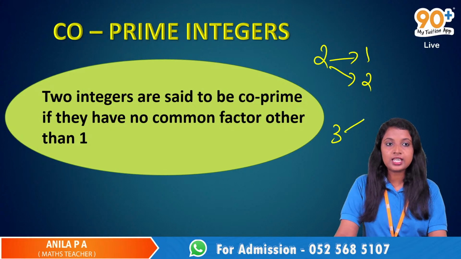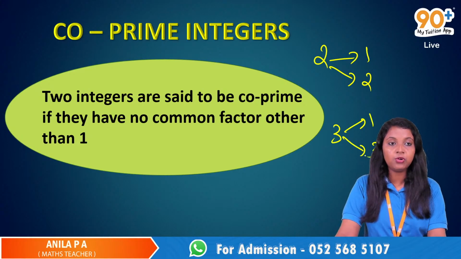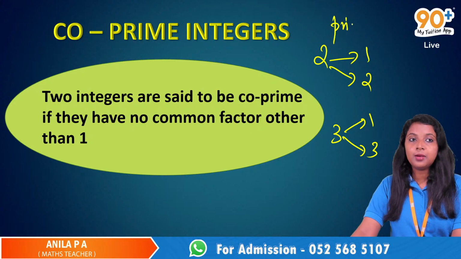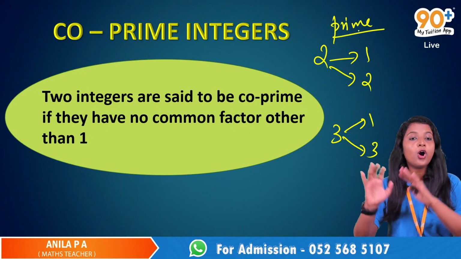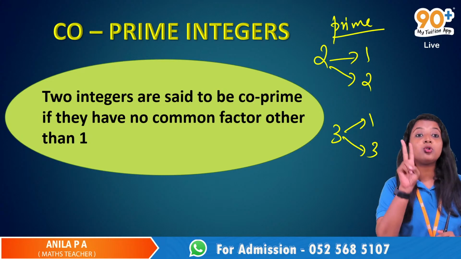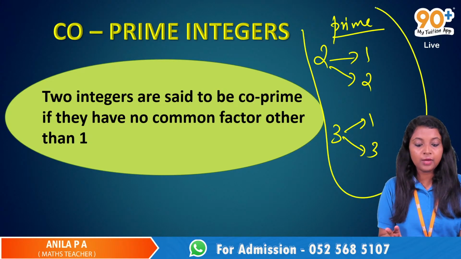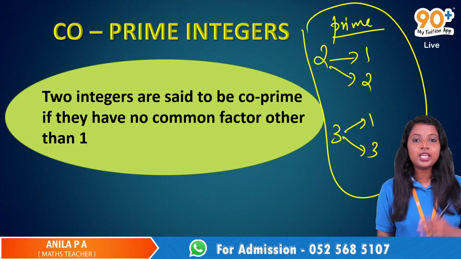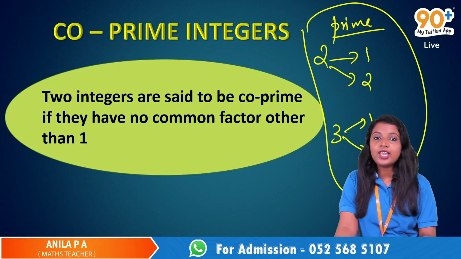Then if it was 3, it has 3 and 1 as the factors. So that was the case of prime numbers. But here we have co-prime, and here we have 2 integers. Earlier we were talking about only 1 integer and the factors of that integer. But here we have 2 integers.